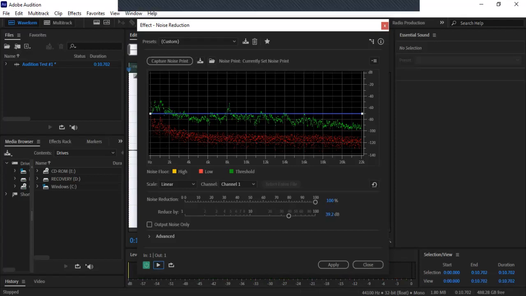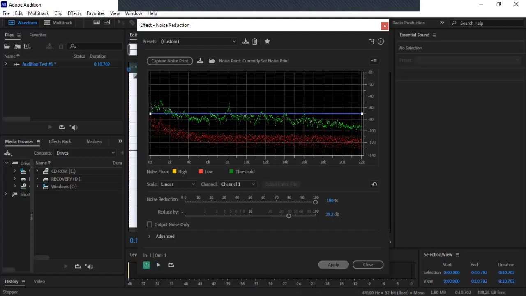So much lower again, and you can definitely play around with this to your preference as well if you do have this background noise. So this is why I actually prefer Audition somewhat more at times, certainly in terms of reducing background noise. This seems to be much better than Audacity, and you have a little more free range with these controllers right here.